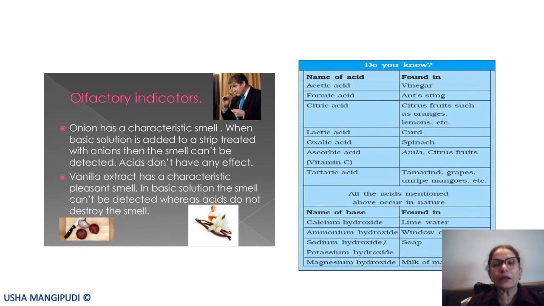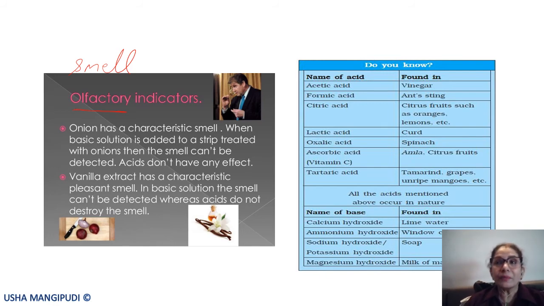Now let us see, there are some olfactory indicators. What does olfactory indicate? Smell, something related to smell. So we can smell something. Do you get the smell of onions? Very strong smell. Garlic, very strong smell. So we are able to smell them. The olfactory organ, that is the nose, is able to smell it very well.